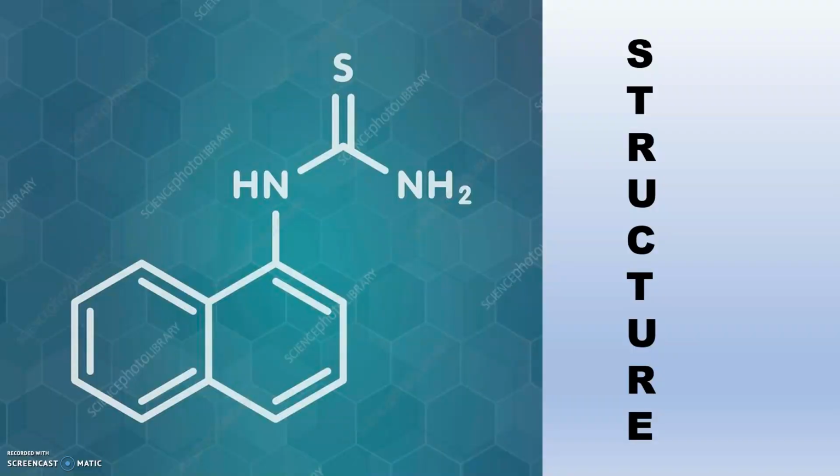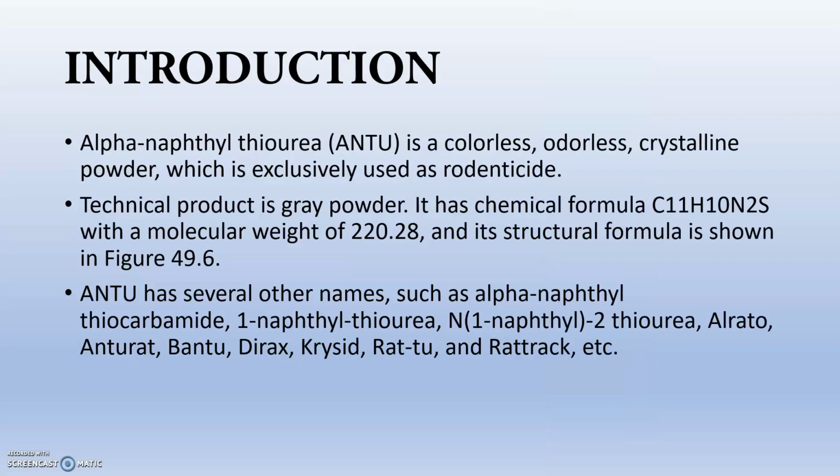So this is the chemical structure of alpha naphthyl thiourea, ANTU. Alpha-naphthyl thiourea is a colorless, odorless, crystalline powder which is used exclusively as a rodenticide. The technical product is actually a gray powder, and its chemical formula is C11H10N2S with its molecular weight.